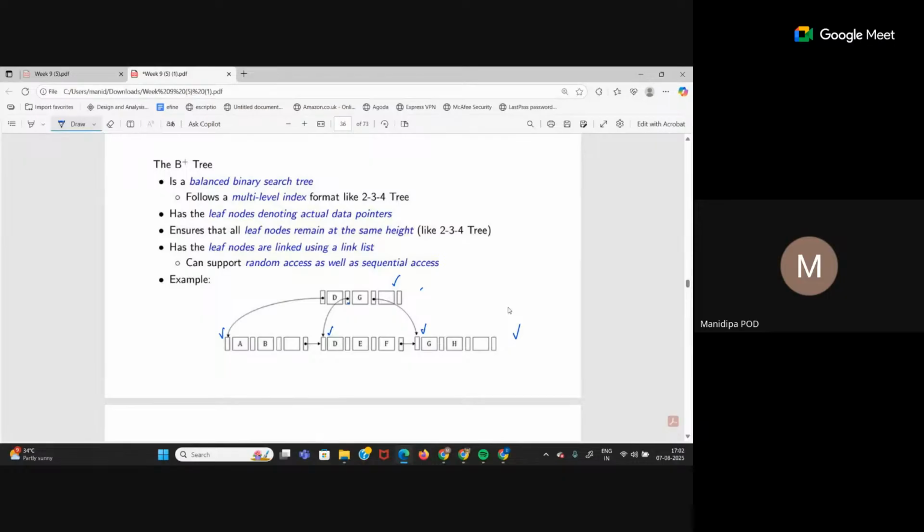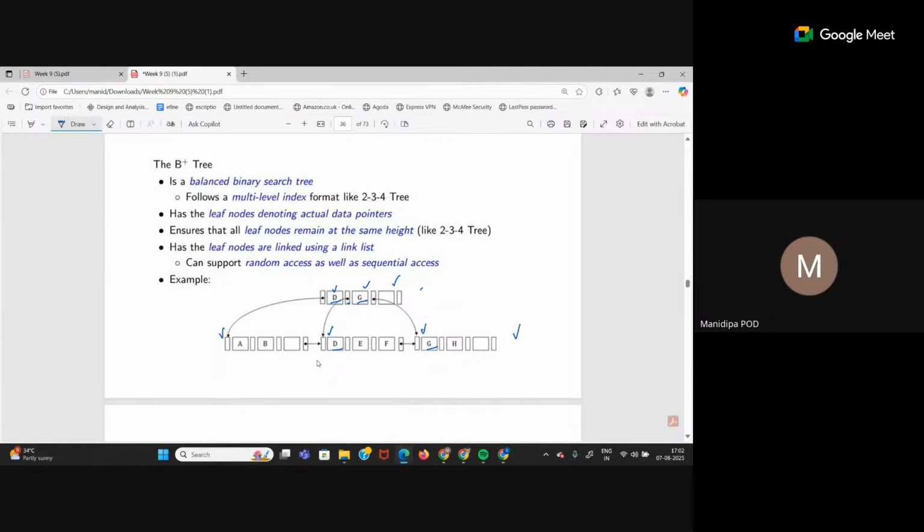In B plus tree, the leaf node. So now what is the data? Where is the data stored? These key values are your data. These are the search keys in the index, right? A, B, C, D, E. These are all search keys of the index. This is how an index is implemented. So D and G, you can see they are present in the root, but they're also present in the leaf. Why?